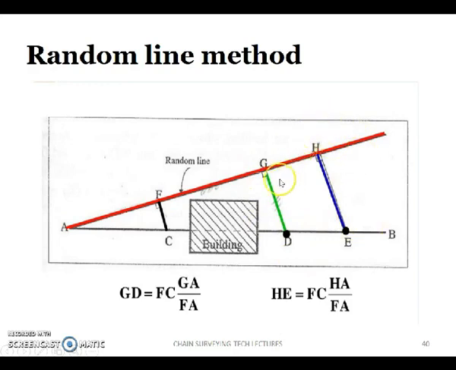If the GD distance and AG distance are known, this distance can be found easily. Similarly, if the HE distance and AH distance are known, this distance can be found. By similar triangles these formulas are derived, and if you substitute these lengths you get the values and finally the distance between these points.